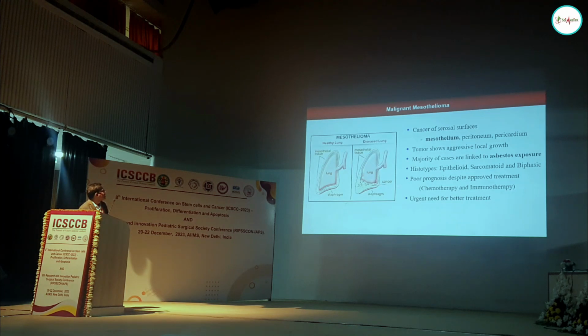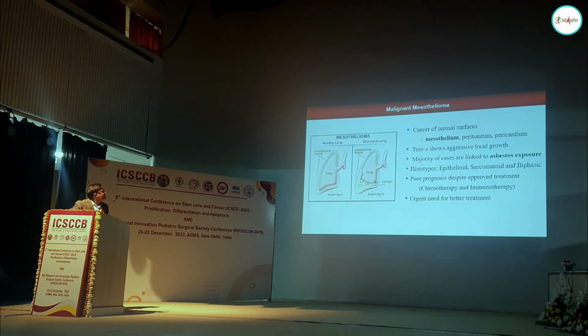This is very relevant in terms of India because it happens specifically because of asbestos exposure. Anybody who is exposed to asbestos for a long term can develop this kind of tumor, though the frequency is still quite low. In many places in India we are still using asbestos heavily. Many Western countries used it in the past but have now completely banned it. But in rural India, almost everybody is using asbestos for roofing because it's cheap and durable. This is a very alarming situation.